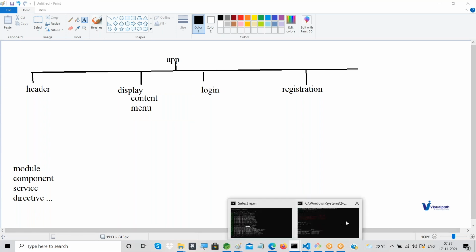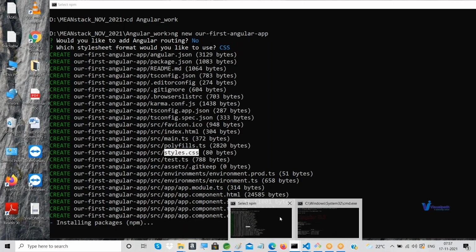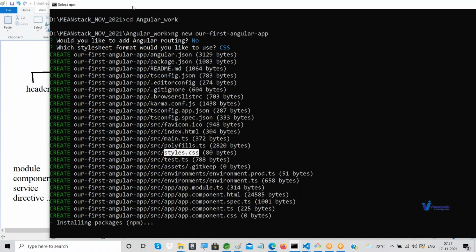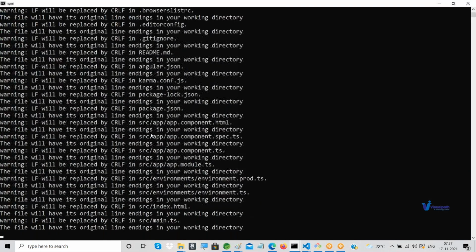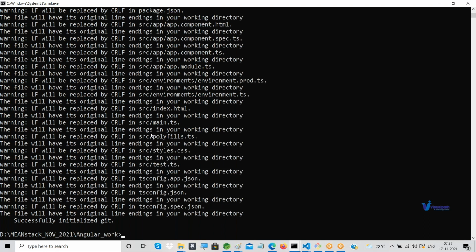Meanwhile, I think that application might have been created. I hope so. It is still installing packages. Yeah, done. Successfully initialized git. Okay, fine. Whatever it is, this application might have been already created.